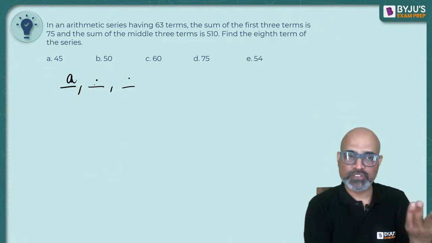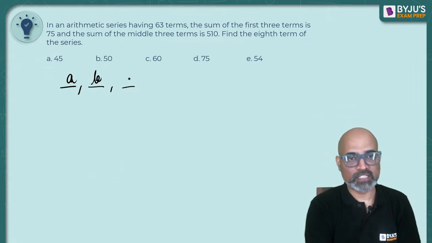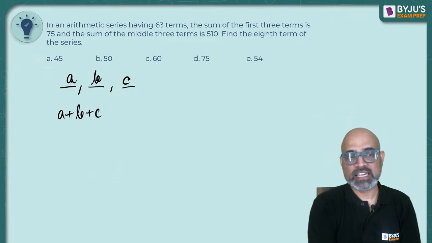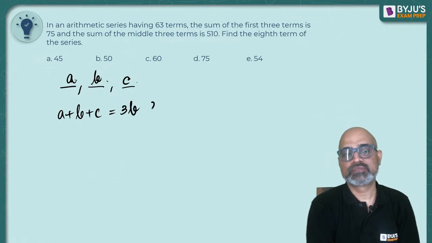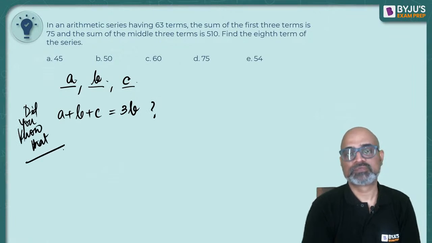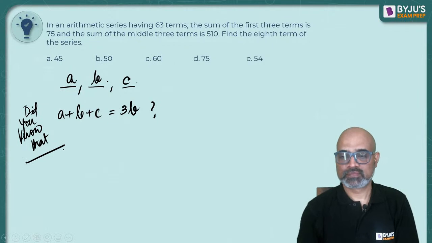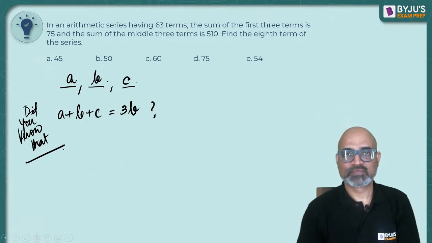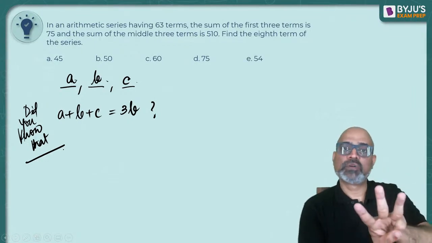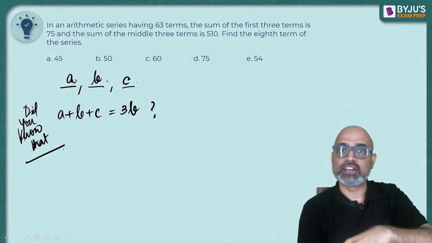Suppose the first number you have written is A, the second number is B, the third number is C. Do you know that A plus B plus C, the sum of these 3 numbers, will be 3 times B? Did you know that? Not the first 3, any 3.